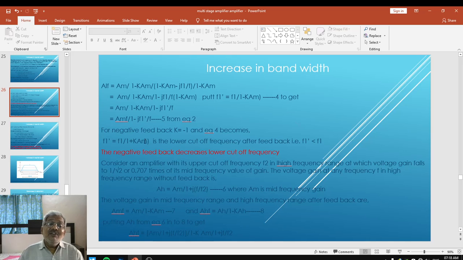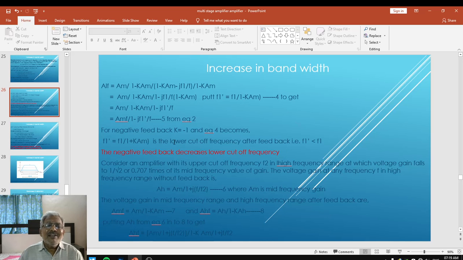F1 dash is the lower cutoff frequency in the low frequency region after feedback, whereas F1 is the frequency in the low frequency region before feedback. Thus, after negative feedback, the lower cutoff frequency decreases. This is half part of the proof we have considered, that is, negative feedback decreases the lower cutoff frequency.